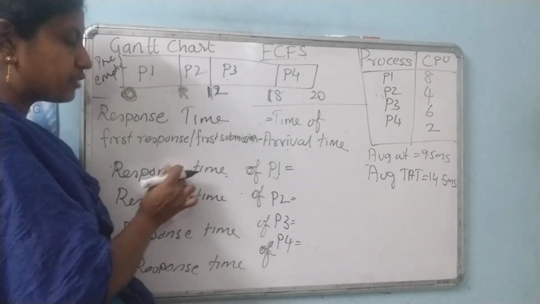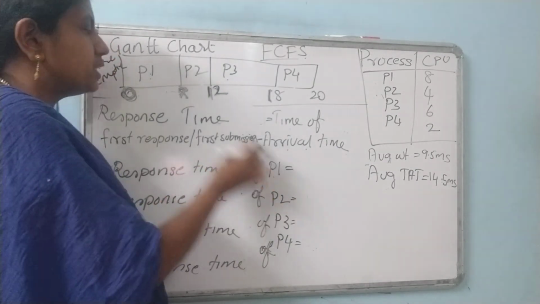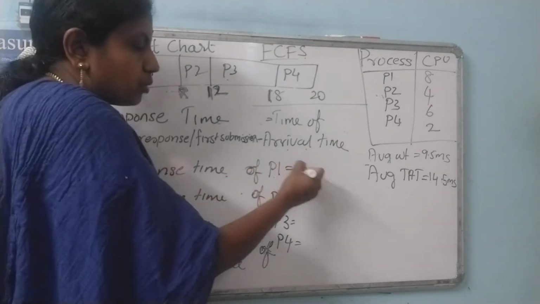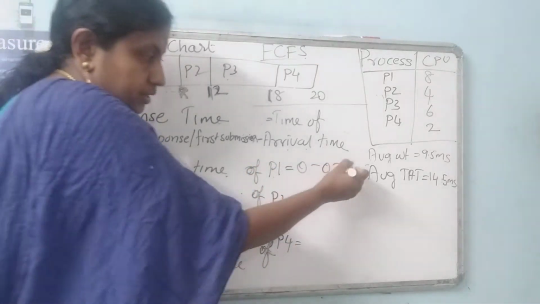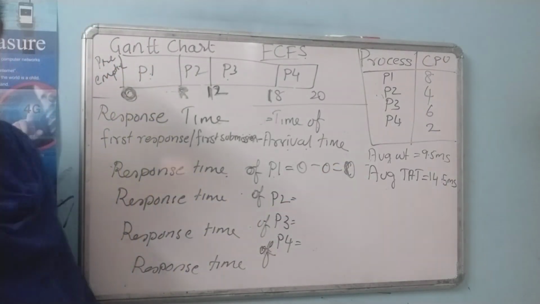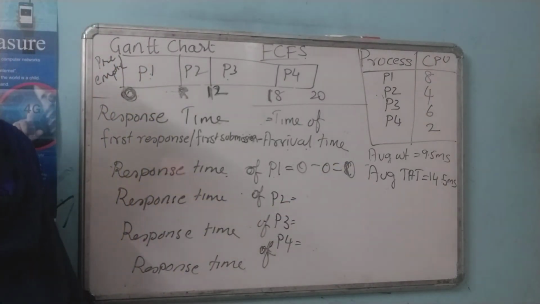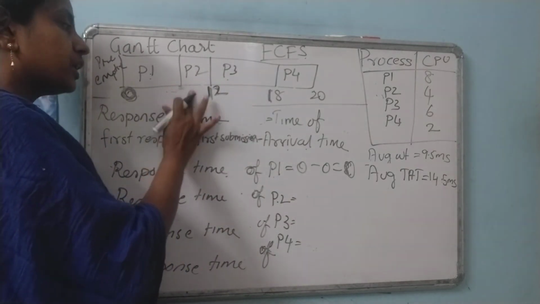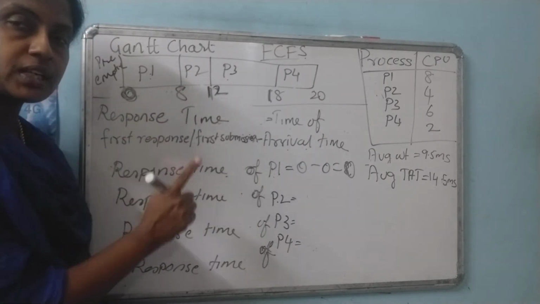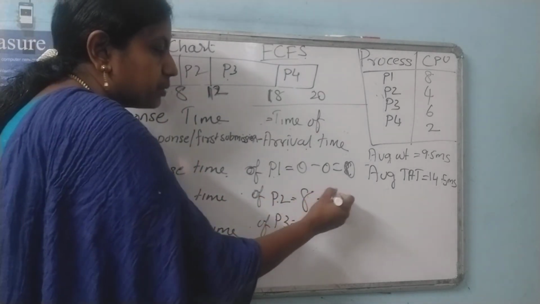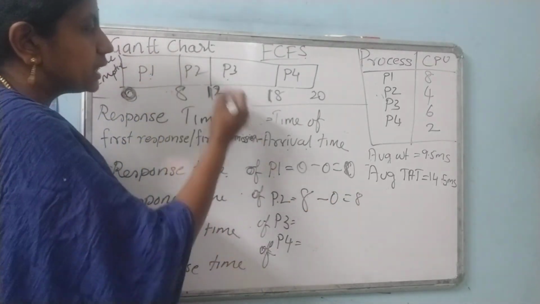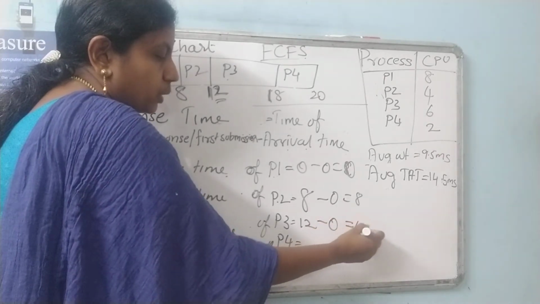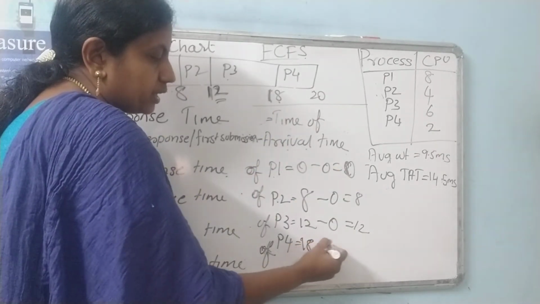So when we start the calculation for response time, for P1, what is the response time? We started with 0. So 0 minus 0, you will get 0 only. Next is the response time of P2. P2 started responding at 8 milliseconds. Arrival time is 0, so you will get 8. For P3, at 12 milliseconds it started responding, 12 minus 0 is 12. P4 started responding at 18 milliseconds.